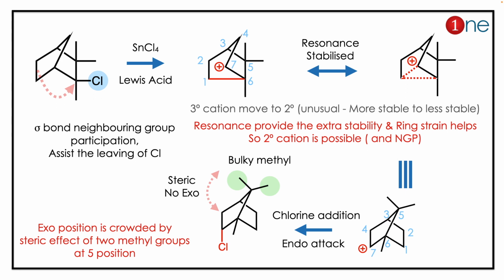The concept you have to learn here is that neighboring group participation is so strong that it even overrides the stability of the cation.